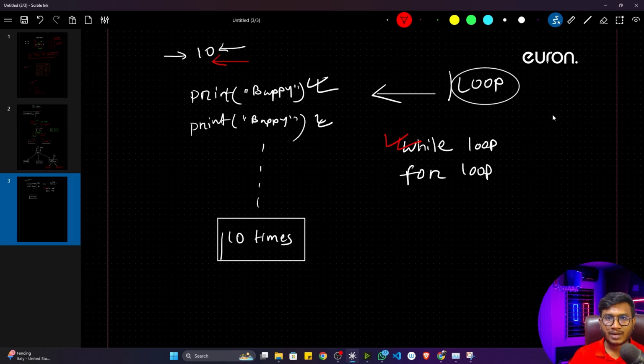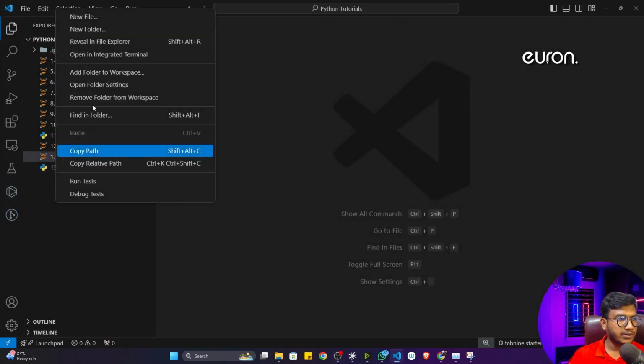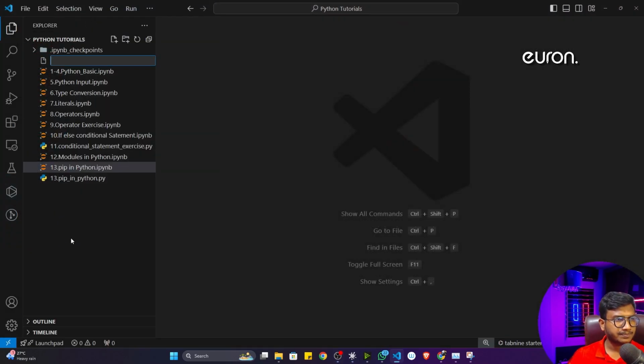Let me open up my code editor and show you this example first of all. Here I'm going to create a Python file, and I'm going to name this file 14 while loop.